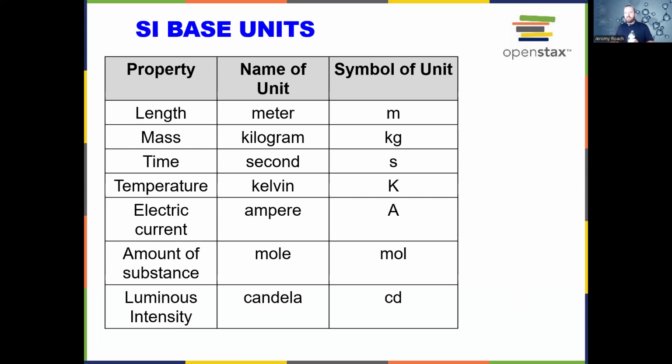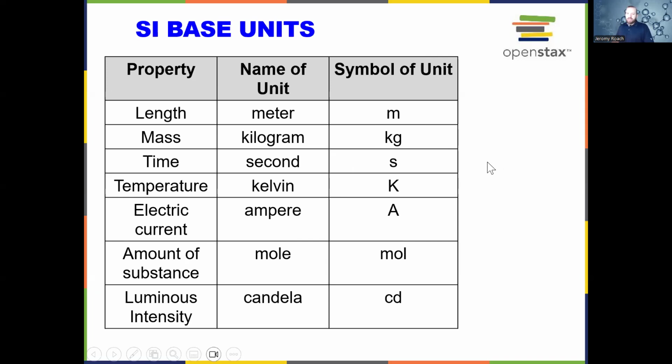Now, we do use kilograms quite frequently in chemistry, but we can also refer to items in terms of grams as well. So we're going to look at a lot of units of measurement that say grams per mole. So just be aware of that. When we're dealing with grams and kilograms, you've got to choose one value. Typically, if we have both, we'll change it to kilograms. And then later, if we need to express our answer in grams, we can do that.